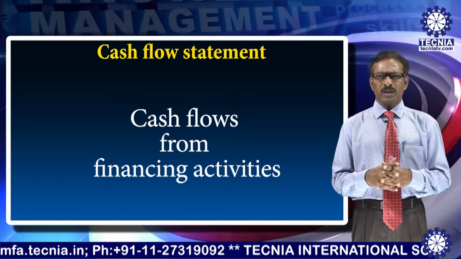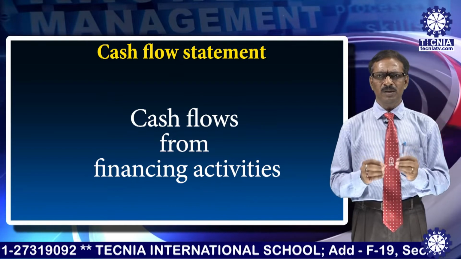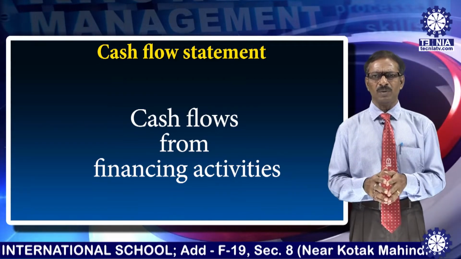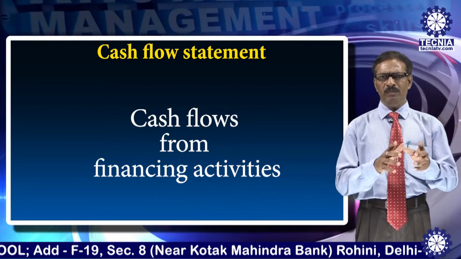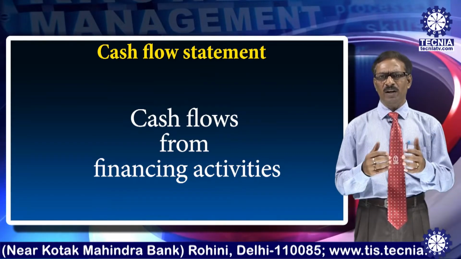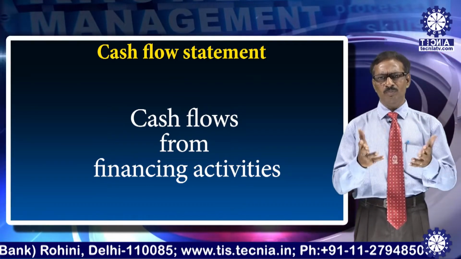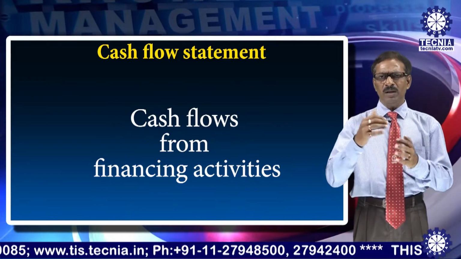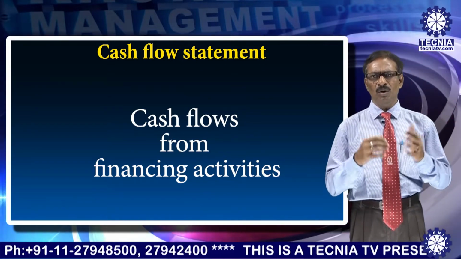Third one is cash flows from financing activities. It relates to such activities that result in changing the quantum and composition of the owner's capital and debt capital of the enterprise. I mentioned earlier that in the balance sheet, the liability side is the source of fund. Therefrom you know how you have acquired funds. It may be certain amount from your owner or the proprietor of the business. If it is a company, you can get it by way of selling shares to the public. And another thing, debt fund, that is, you have borrowed money from maybe any financial institutions or any concern.